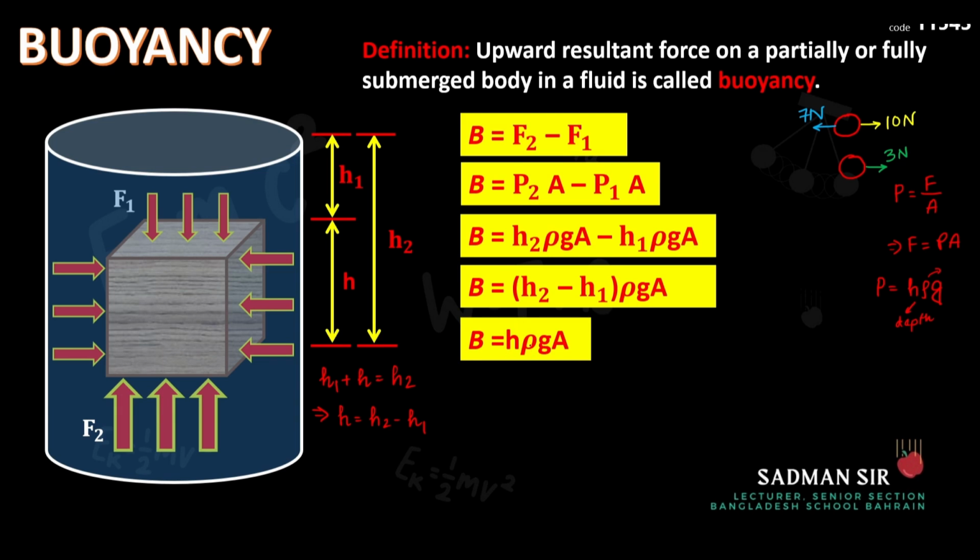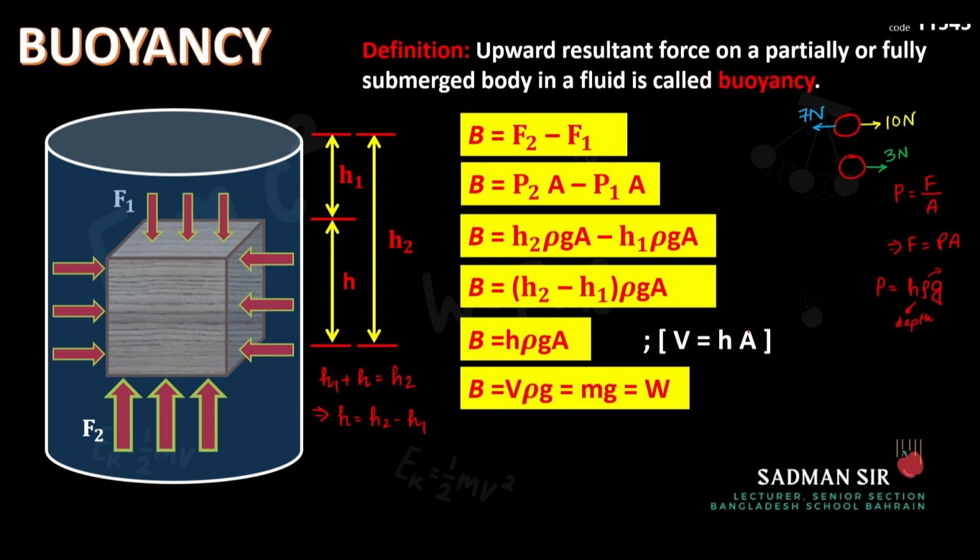So B equal to H rho g A. Now again, area and height, that should give us what? The volume, correct? Area into height. In our previous video, we have already discussed this. So area into height will give us the volume. So volume of what? Inshallah, we will discuss that a little bit later. Volume of the displaced liquid, but how it is displaced liquid, we will get to see. So for now, let us replace H and A by V, that is volume, and rho and g will be there.